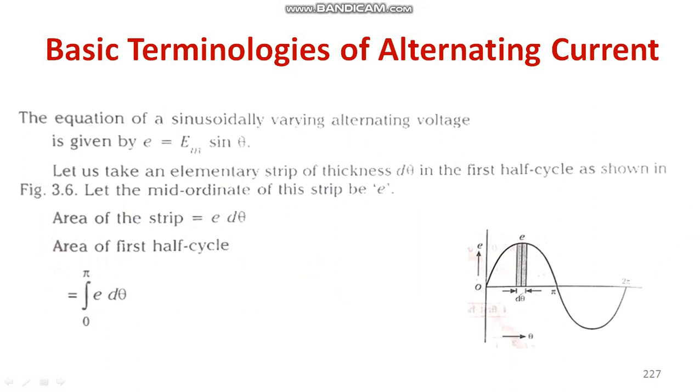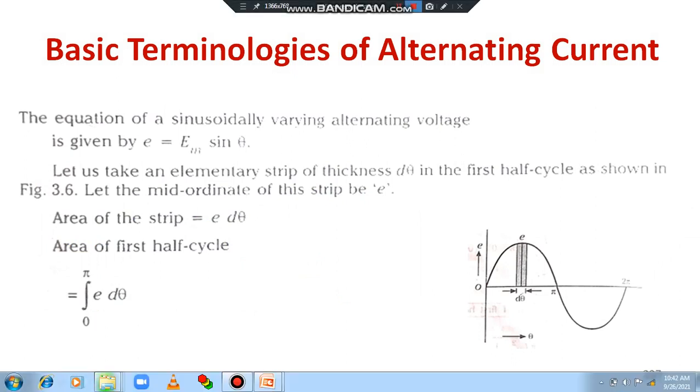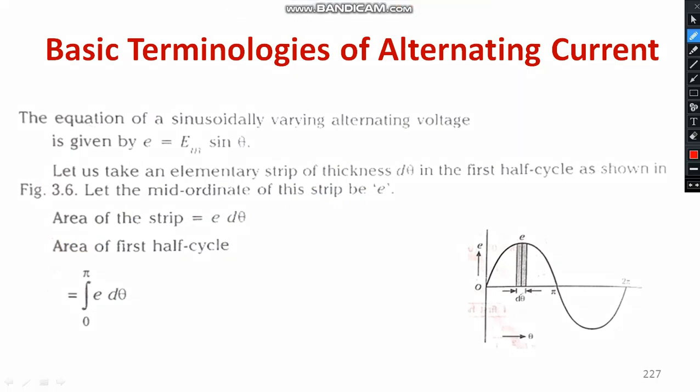For that purpose, you have to consider an alternating voltage or current. So let us consider this is an alternating voltage. It has a positive half cycle and a negative half cycle. For our convenience, we consider only the positive half cycle. Okay, now do one thing. Consider a small strip. See, this is your small strip, which has a rectangular shape.